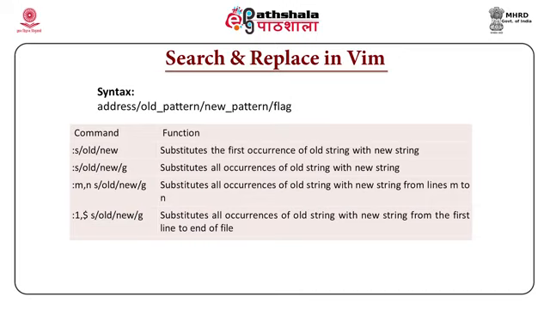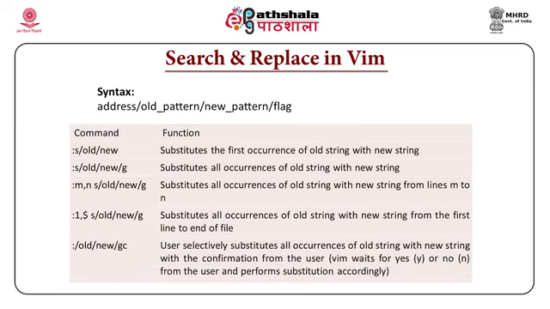There is an additional feature. If you want to replace with confirmation, we use g and c with the substitute command. Confirmation means it will ask you whether you want to replace or not. So, suppose out of 5 strings you want to replace 2 strings, then we usually use gc as the suffix in the substitute command. So, the syntax will be :s/old/new/gc.